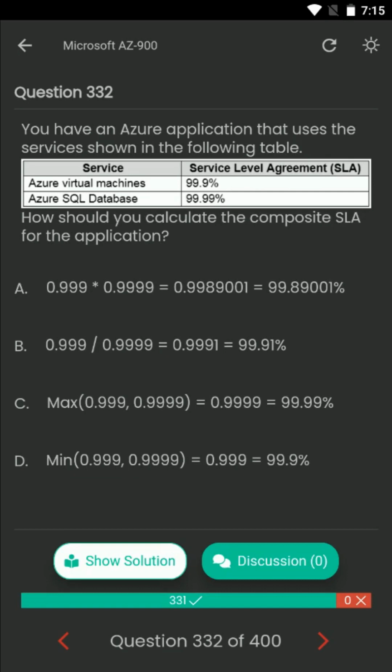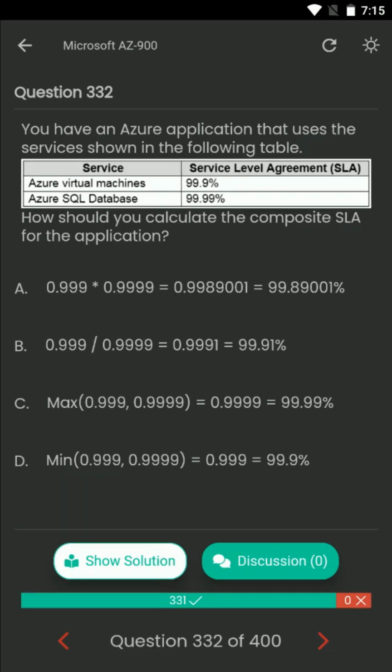Question number 332. You have an Azure application that uses the services shown in the following table. How should you calculate the composite SLA for the application? Your options are: A. 0.999 into 0.9999 equals 0.9989001, which is 99.89001%.